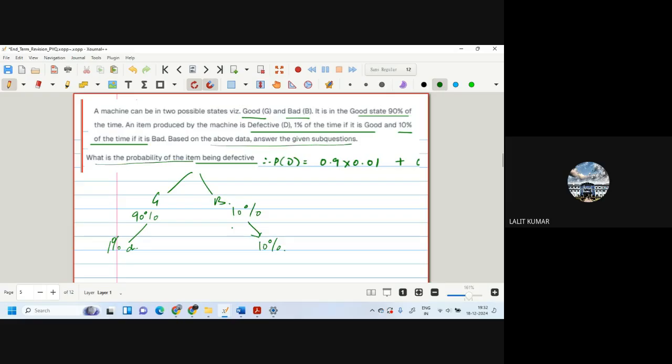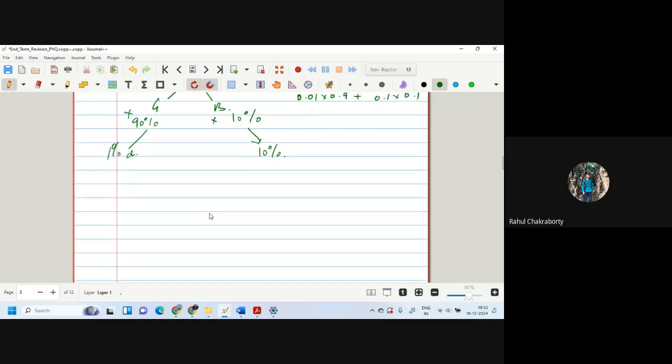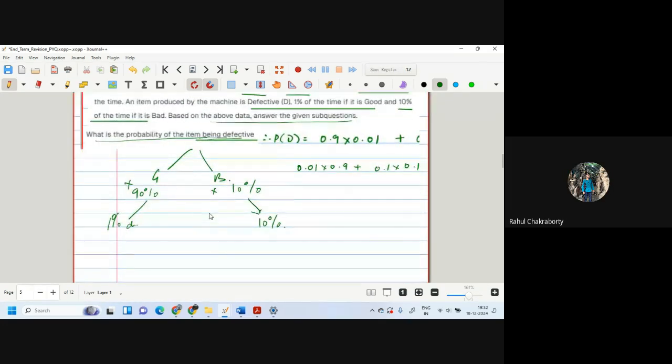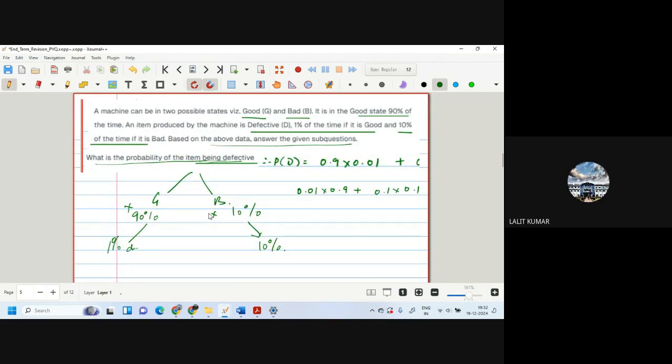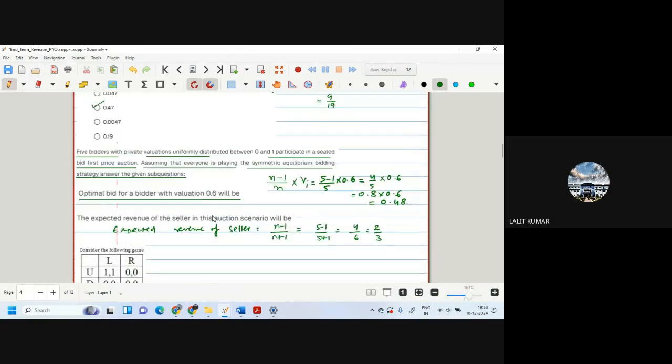What is the probability that the item is defective? So the probability of being defective will be 0.01 into 0.9 plus 0.1 into 0.1. Is that okay? Yes. This probability and this probability. 0.001, हाँ, ये 1% था ना यहाँ पर. Yes. 1%.